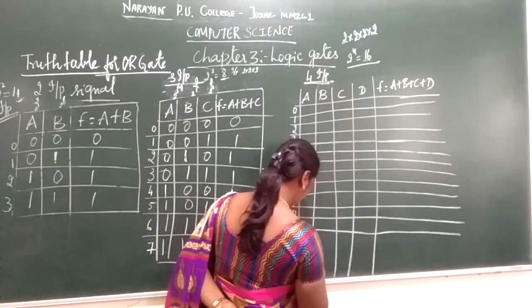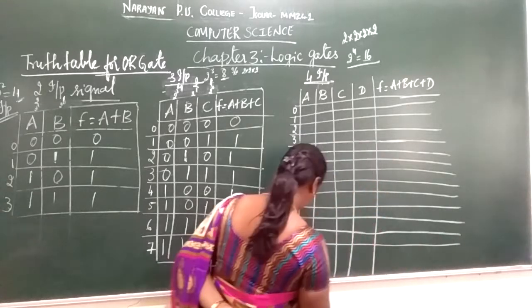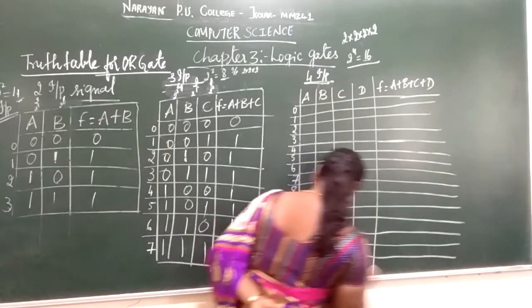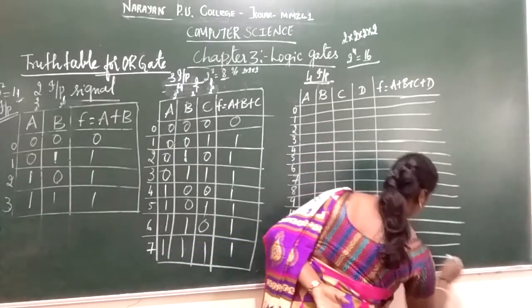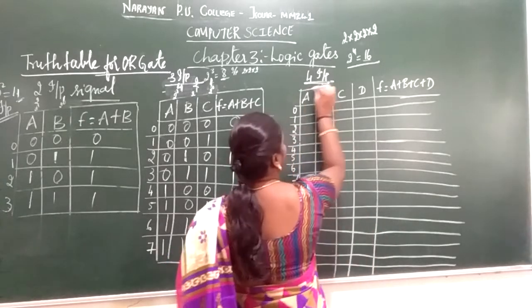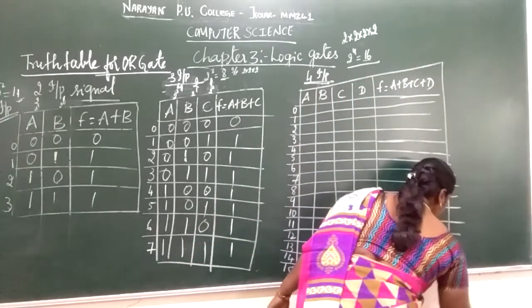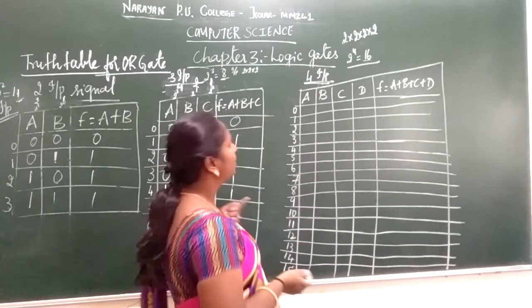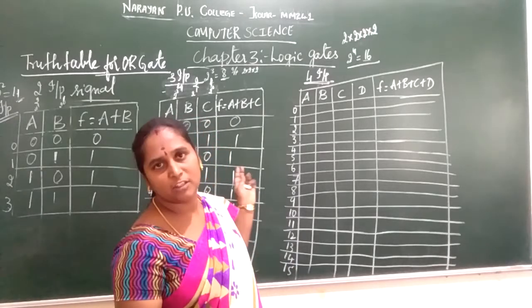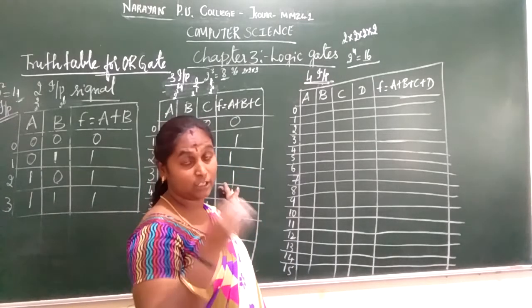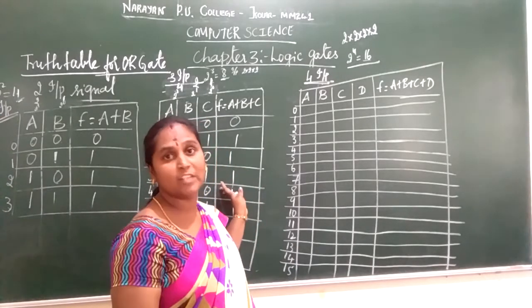Next we are going to place a line. So this is your truth table for 4 inputs. This is my truth table. Now we are going to represent the 4 inputs. That is, 2 to the power of 4 is nothing but 16 ways of inputting.